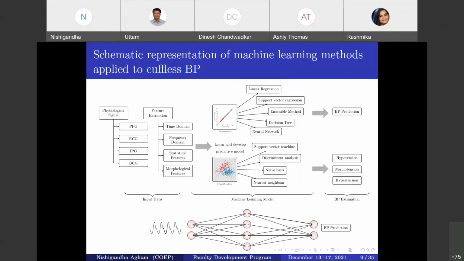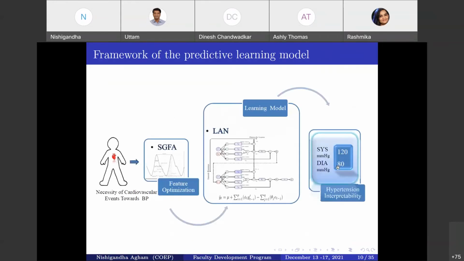So here we go one by one. First we'll cover the first problem that we found, the feature optimization problem, and then we'll see which predictive learning model is best suited, or which we propose, for the BP estimation. Here is the schematic representation of the proposed model.